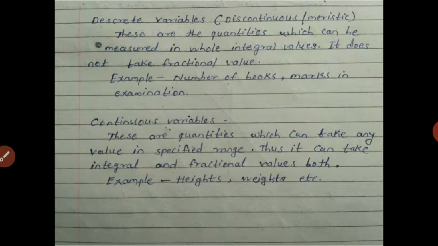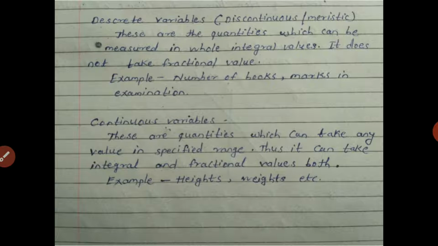So the next one is discrete variables. Now variables are of two types, that is discrete variables and continuous variables. So discrete variables are also called as discontinuous or meristic. These are the quantities which can be measured in whole integral values. So it does not take fractional value. An example of this is number of books or marks in examination.